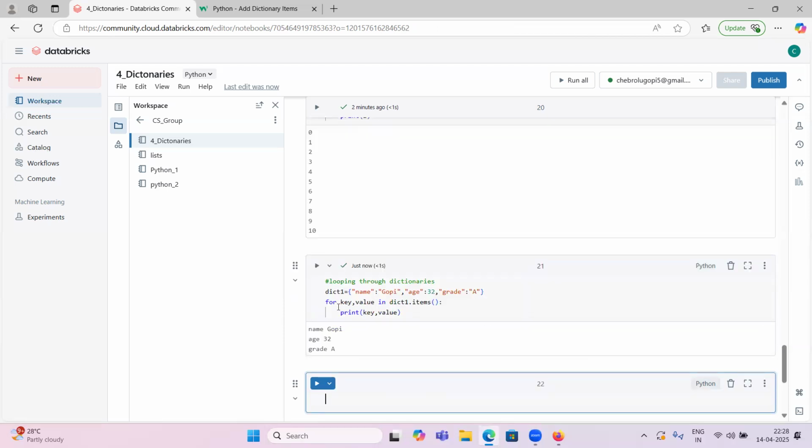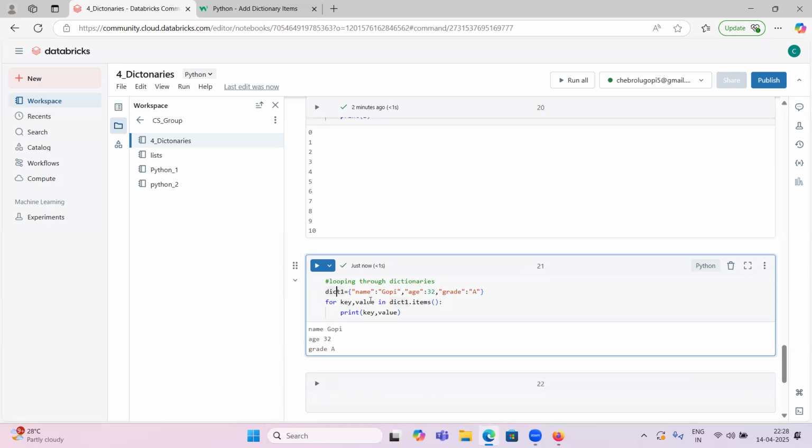See here, this is the dictionary we defined: name, age, and grade. For key, value in dict1.items(), I'm using items. So what does items do? dict1.items() means the first item will be name Gopi, the second item will be age 32, the third item will be grade A.